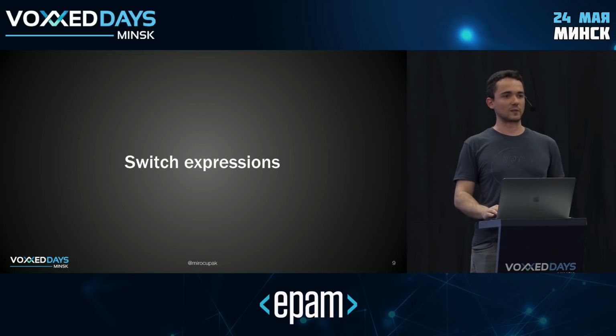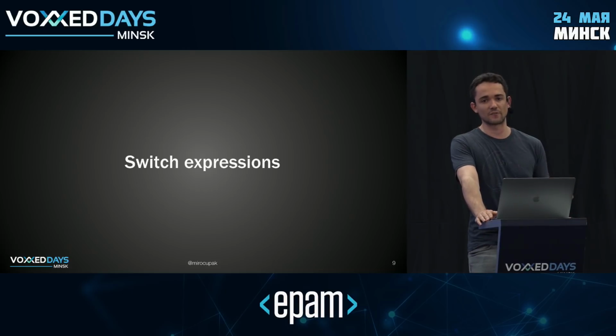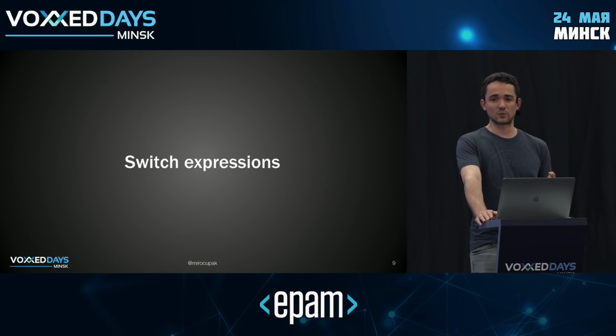OK, basically no one. So preview features are essentially like a staging environment for language and VM features in Java. It is a way for the JDK developers to give you access to some stuff that you can use. But the stuff is no longer finalized. There are no requirements on backward compatibility. It might disappear. Hopefully, it will be promoted to a full feature in the JDK, but it might change in backward incompatible ways. In a way, this is similar to incubator modules. So preview features are to language features and VM features what incubator modules are to APIs, right?